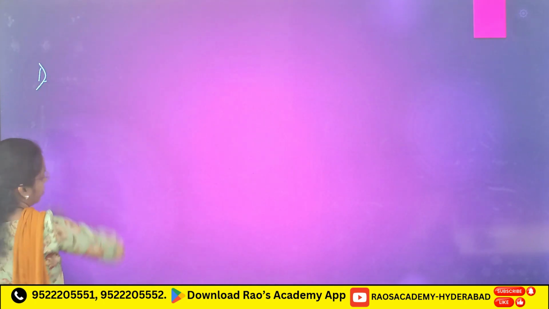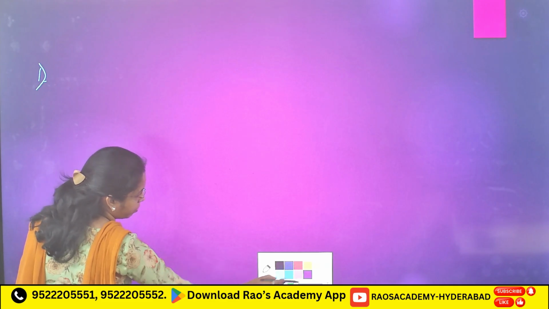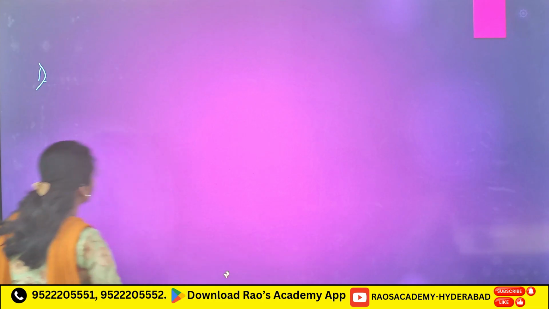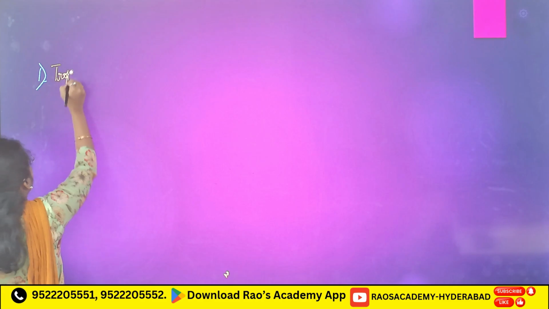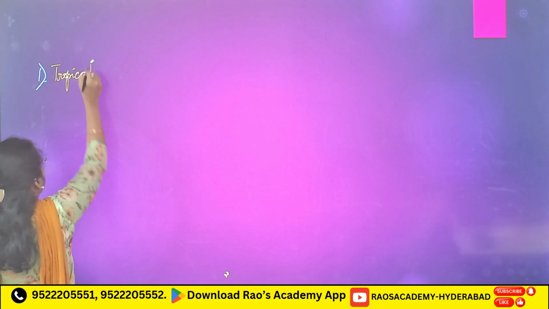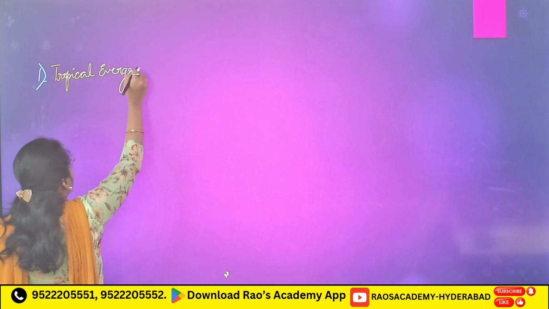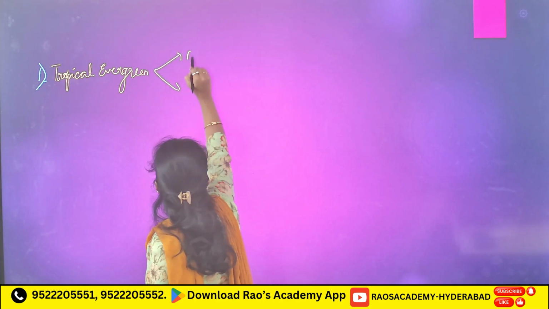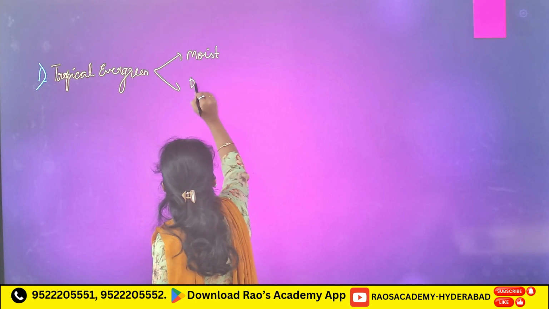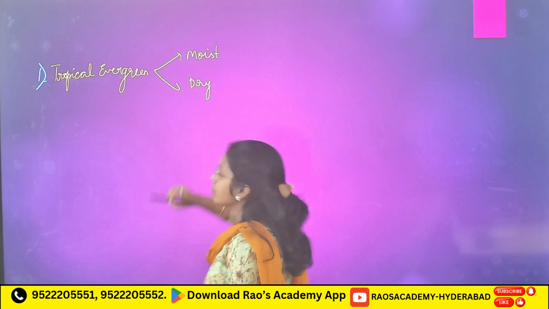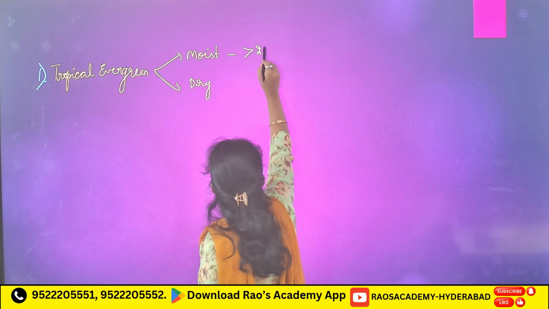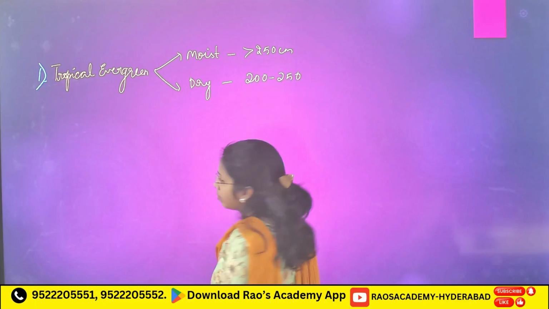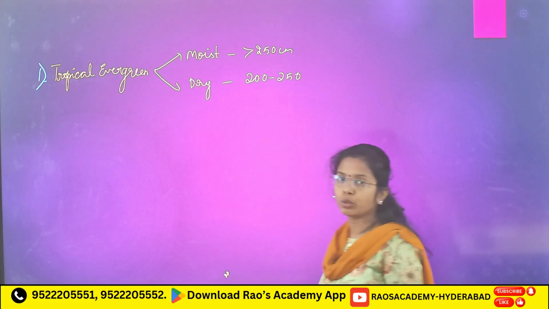Now, tropical evergreen. Under tropical evergreen, rainfall 200 to 250 centimeters.